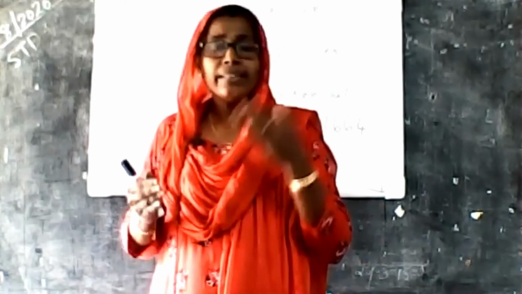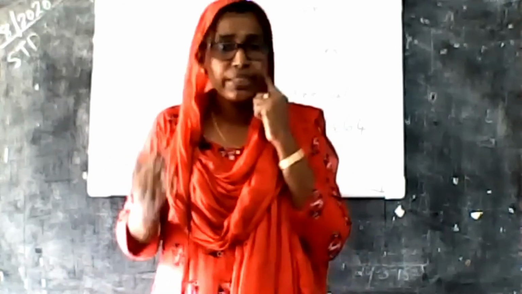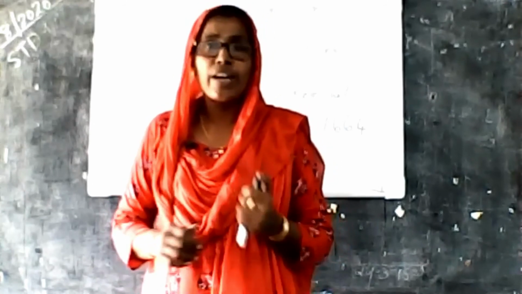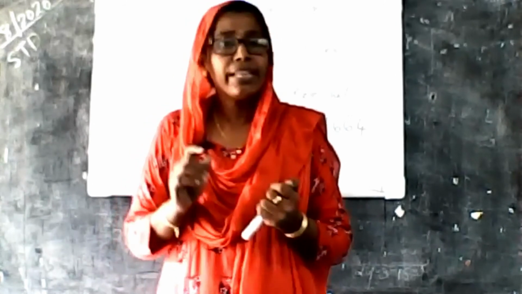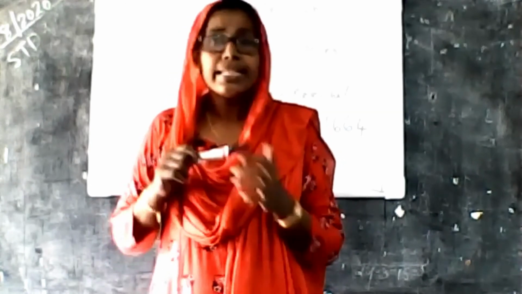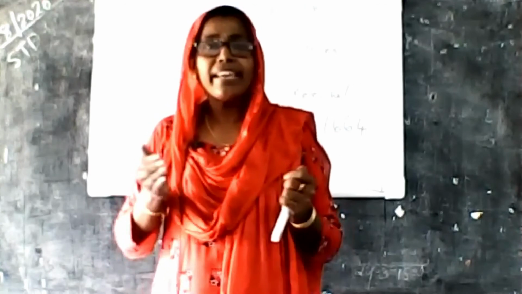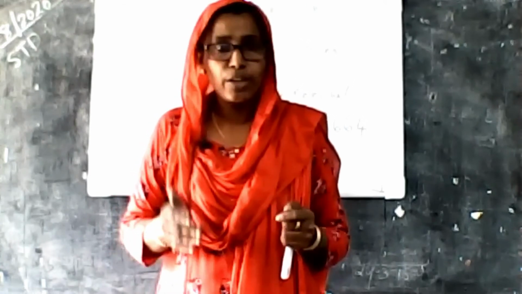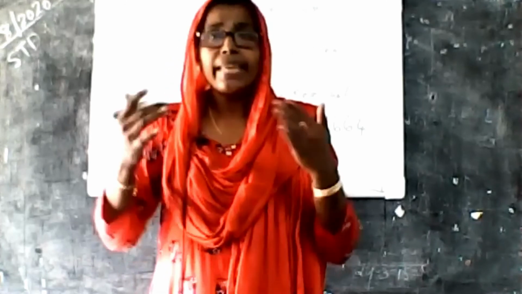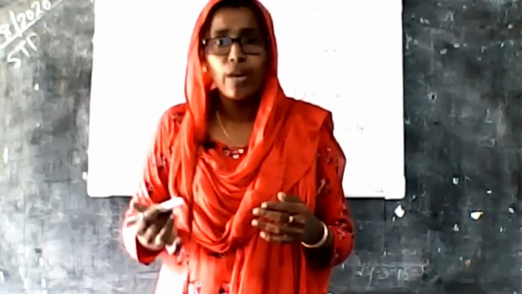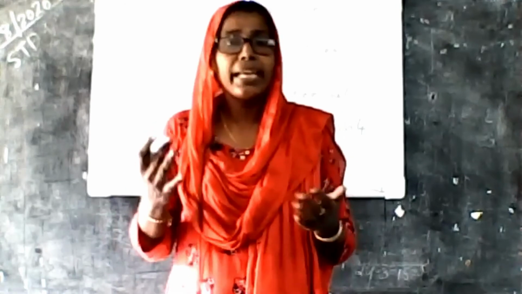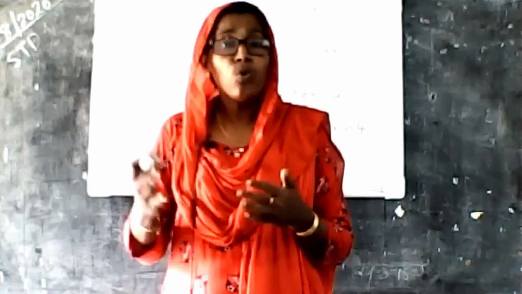Again, in that war, the English were the final victors. And again they started another battle, known as the Battle of Buxar in 1764. As a result, the entire Bengal came under Company rule. Finally the entire Bengal came under their rule, and they began to gain power and rule India.